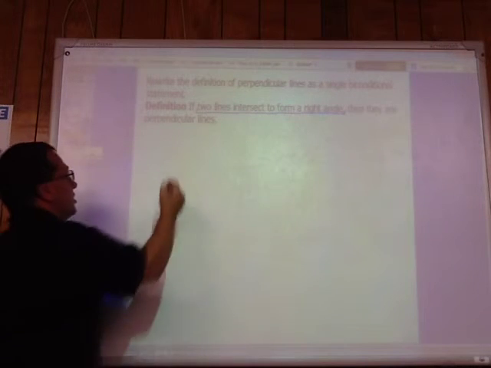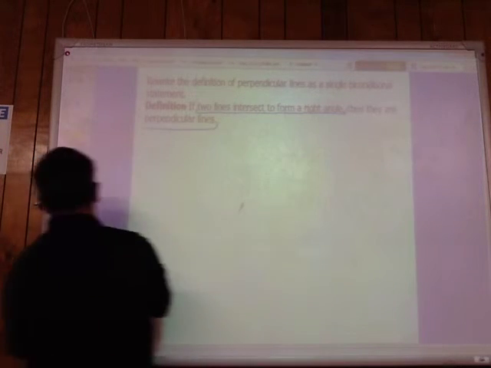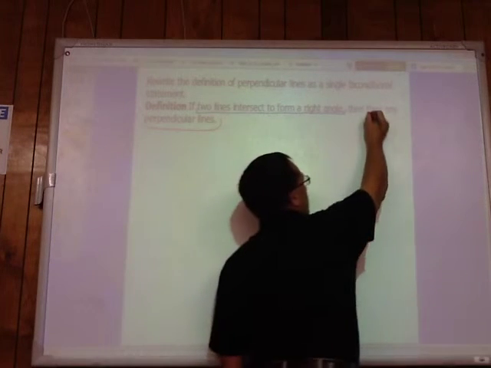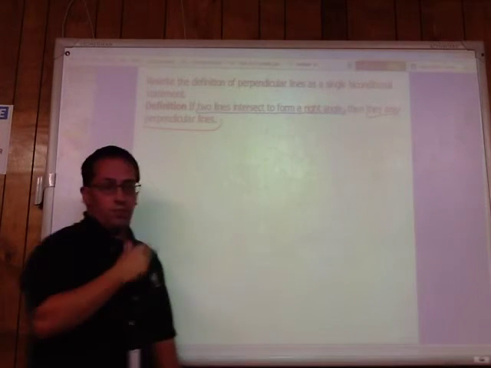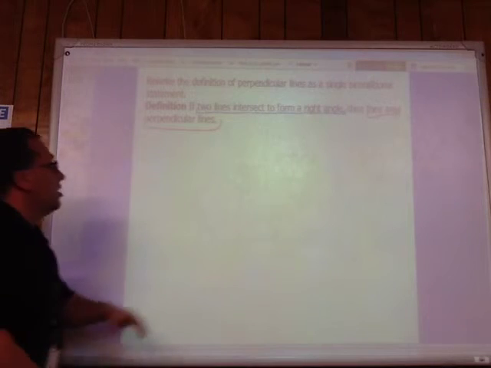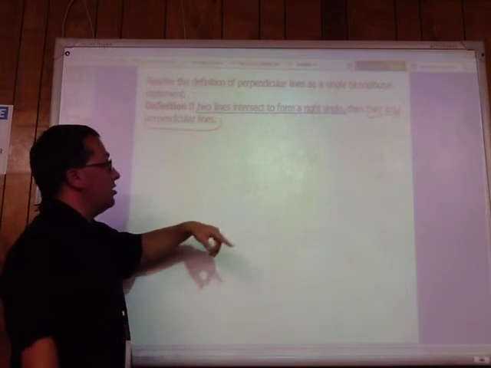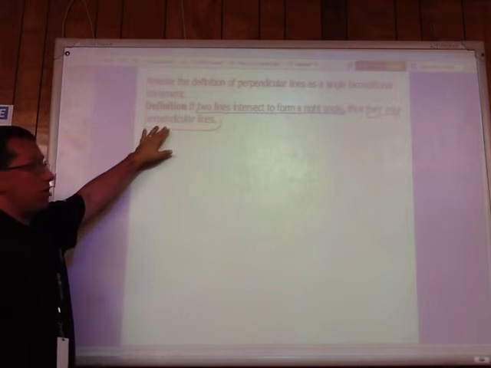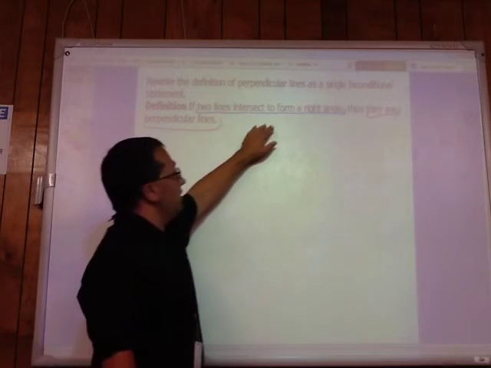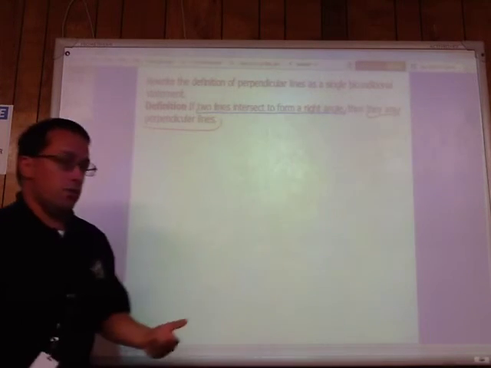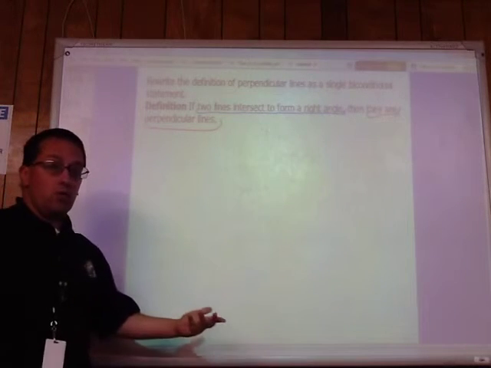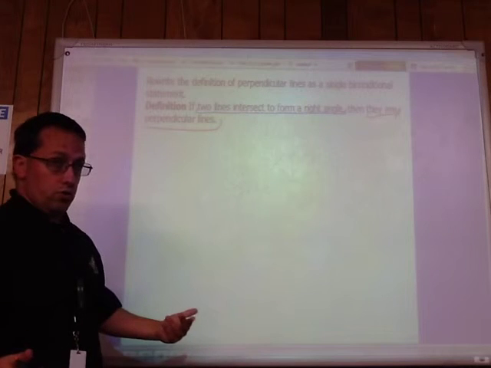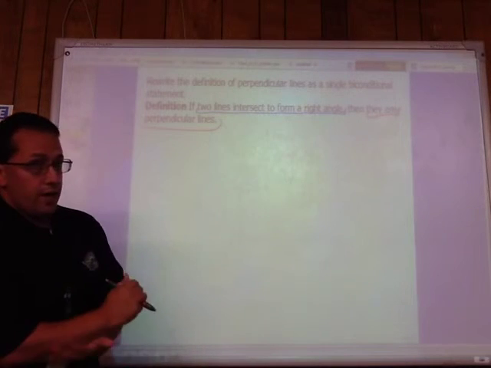Our conclusion is they are perpendicular lines. Right? If, then. So the converse of this, if two lines are perpendicular lines, then the two lines intersect to form a right angle. And that's also true. So the converse and the original statement are both true, which means this is a biconditional statement.